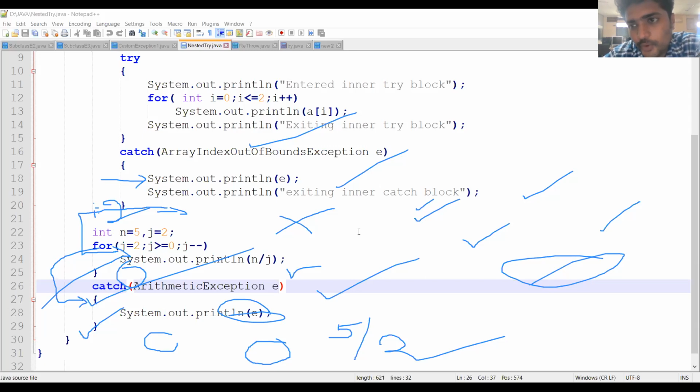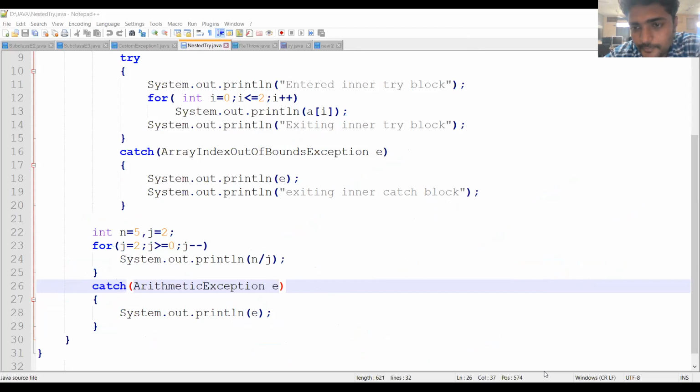So here in this program, we are going to illustrate the concept of nested try block. The try block consists of another try block. So let us move to another concept.